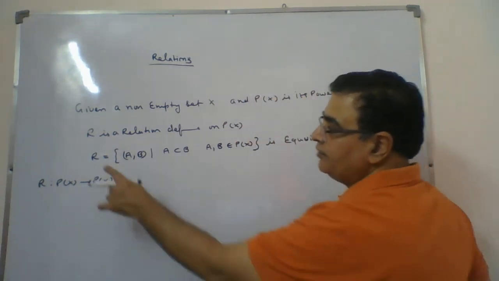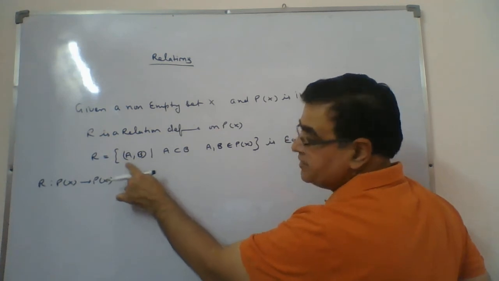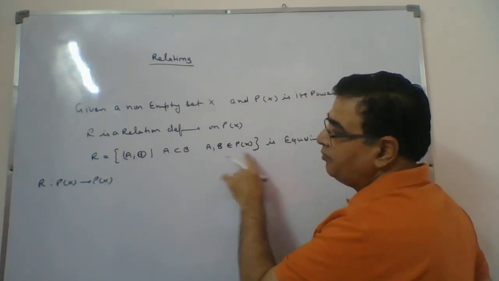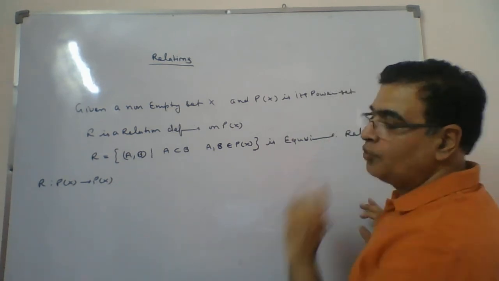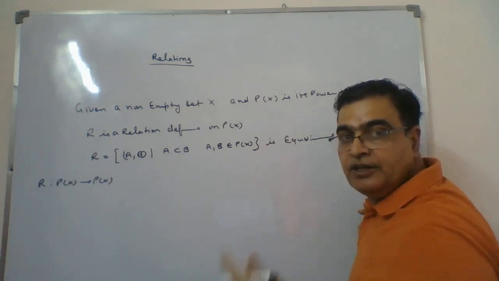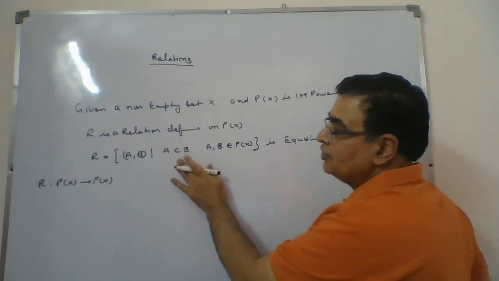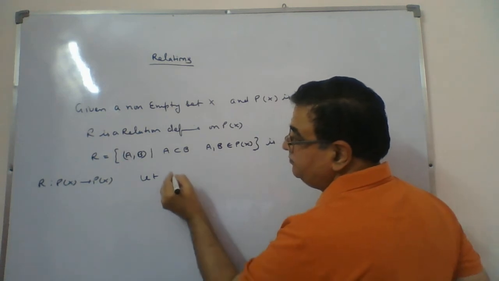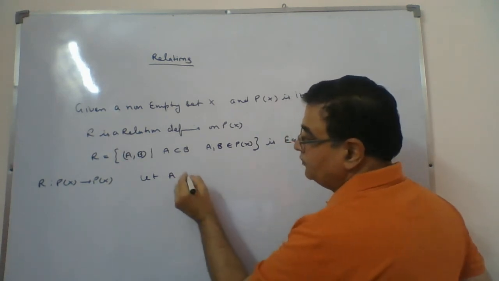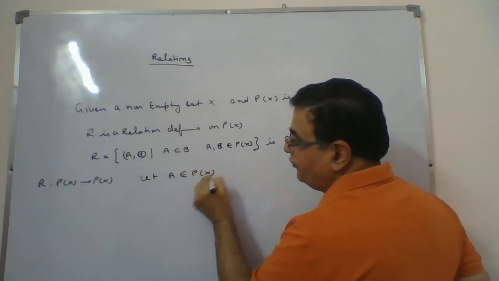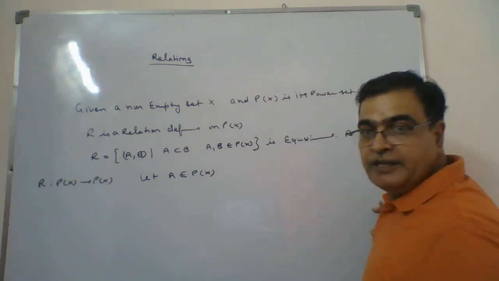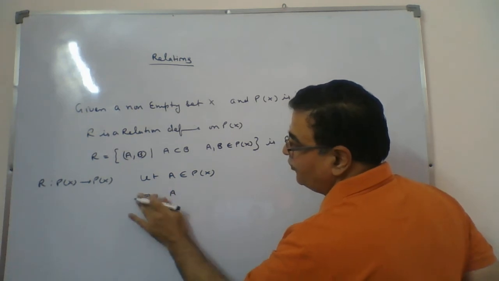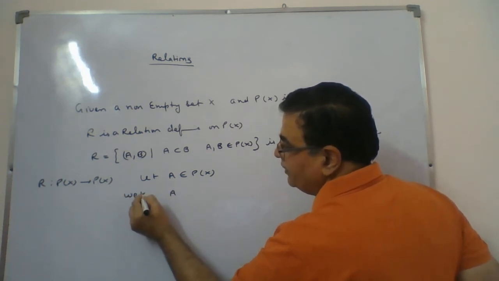And how is it defined? The relation is: A and B are two subsets, they are related if A is a subset of B, where A and B are members of the power set. We have to show whether the relation is an equivalence relation if this condition is given as a relation. So start with this. Let A be an element of the power set of X.